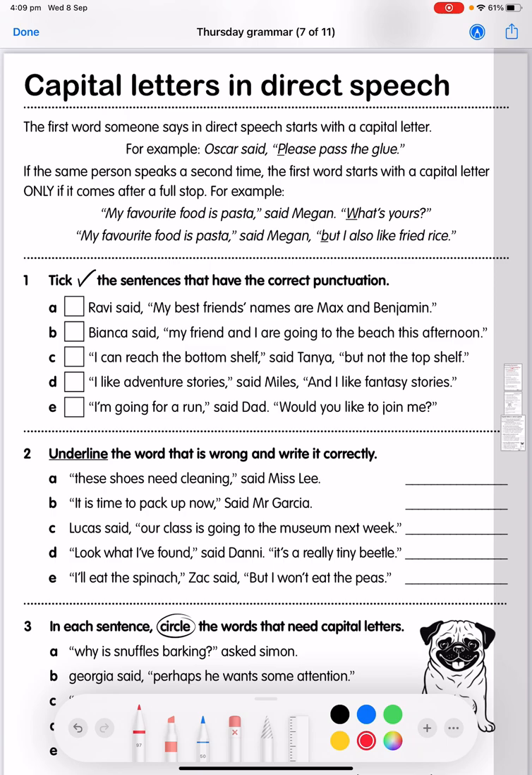So it says the first word someone says in direct speech starts with a capital letter. For example, Oscar said, and then the first word that he's saying is please. "Please pass the glue." And so the first word that someone says gets a capital letter. So you can see there the P is capitalized.